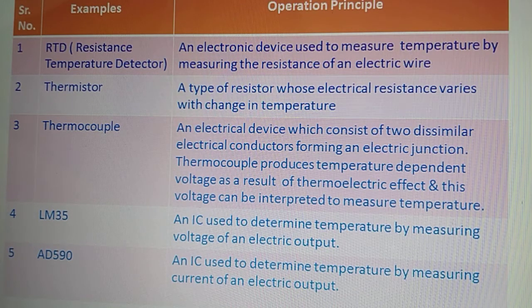These are the various kinds of sensors which we have listed here, along with their operation principle. RTD is a resistance temperature detector.